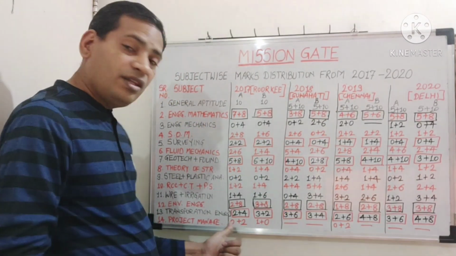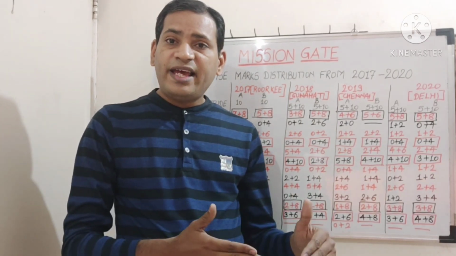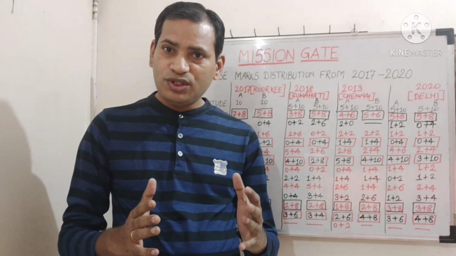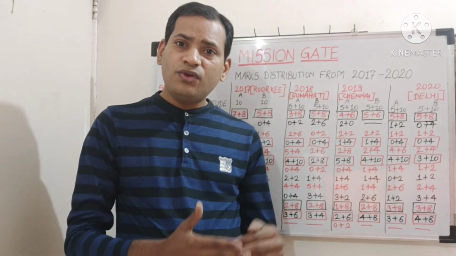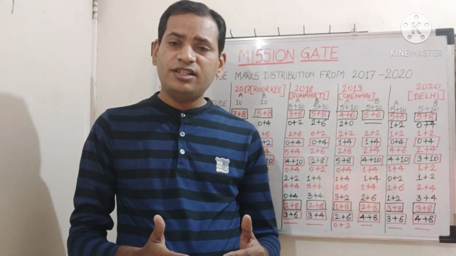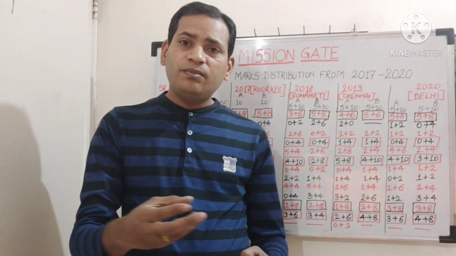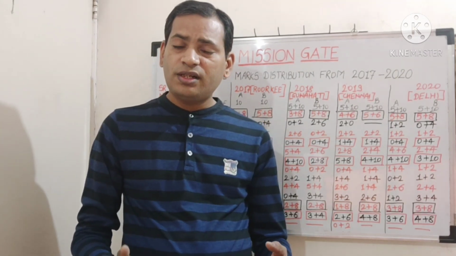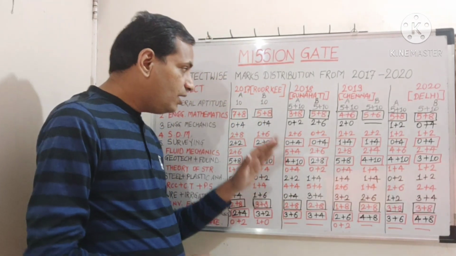Project management, there is usually only one concept: the float, slack, critical time, project completion duration. These are the 4 points on which MCQs are asked, and if you have studied this subject to a depth, whenever you studied it, then you need not even revise, because drawing a network, finding the critical path, and finding the duration of completion of the project, you must be knowing it very well. So this is my analysis about subject wise marks distribution.